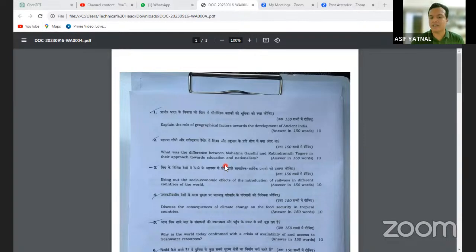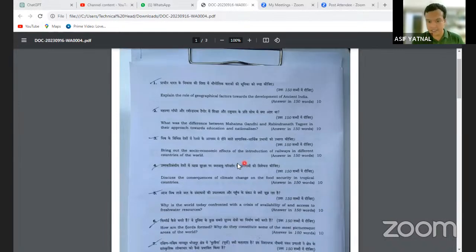The question was how geographical factors played a role in the development of ancient Indian history. Clear? If you have just a basic historical sense, you can write the answer to this question. Now let's move on to the next question.